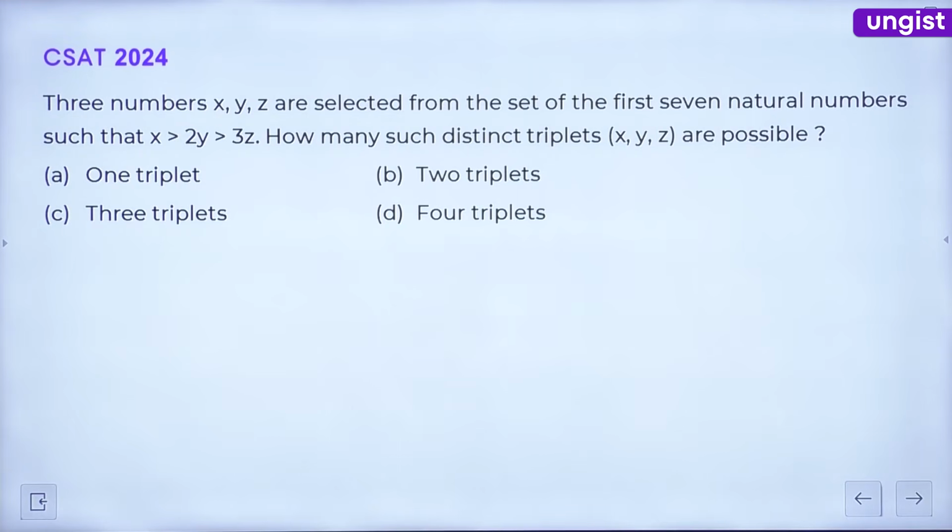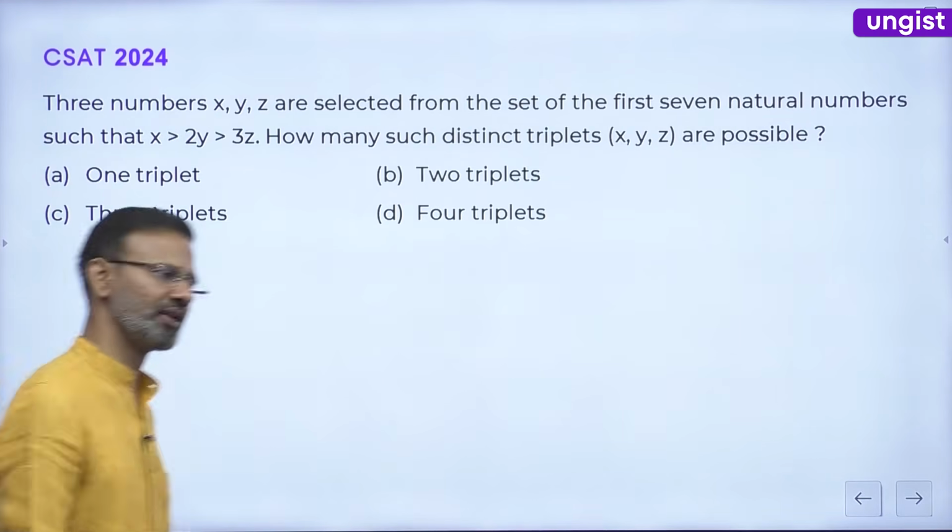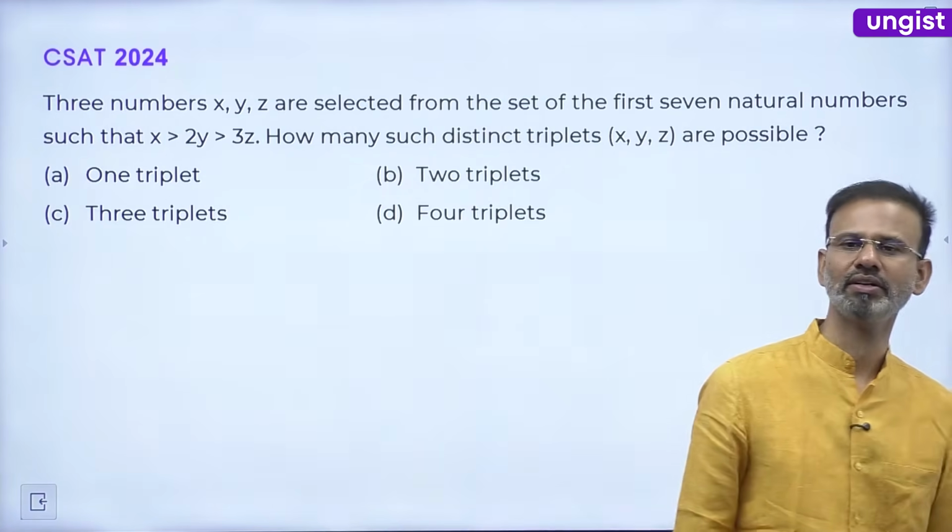वो कह रहे हैं कि 1 to 7 में, there are 3 numbers x, y, z selected from the set of first 7 natural numbers such that x greater than 2y greater than 3z. How many distinct triplets are possible? And this is going to be the last question for the day guys. ठीक है, it is already 10:57.